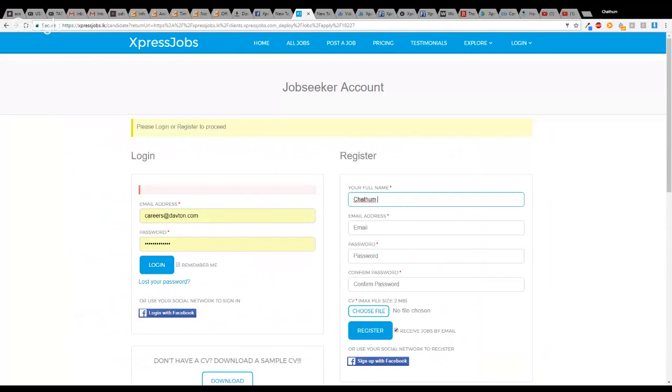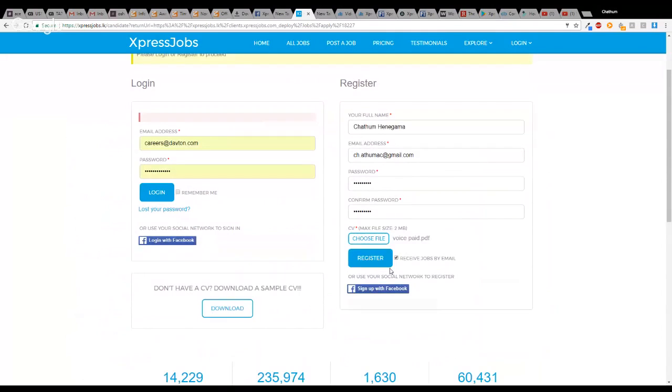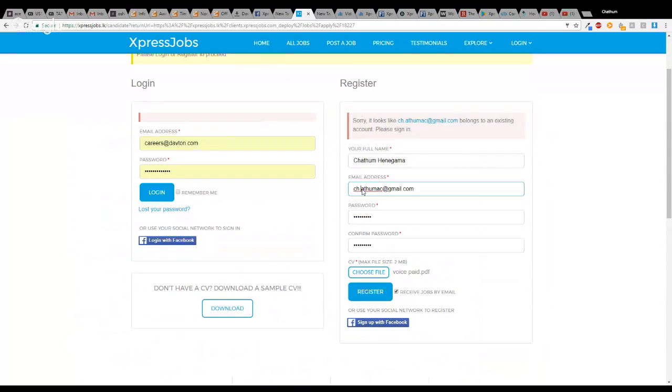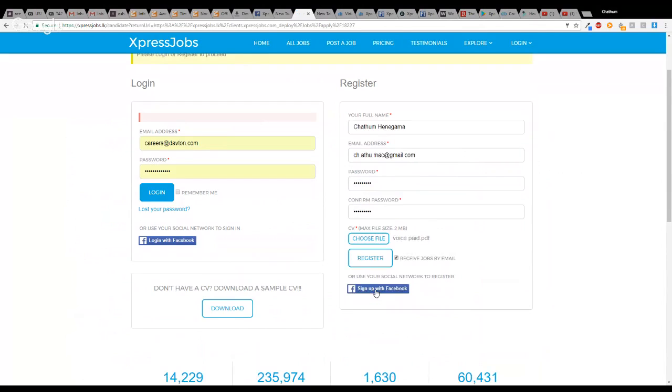I will create an account, enter a password, and select the CV. Something like this. And I say register. Oh, looks like I already have an account with that email address. I'll put another dot and see if that helps. And now it's creating me an account.